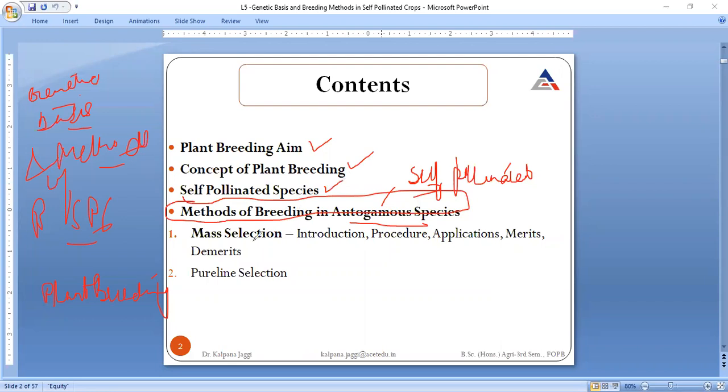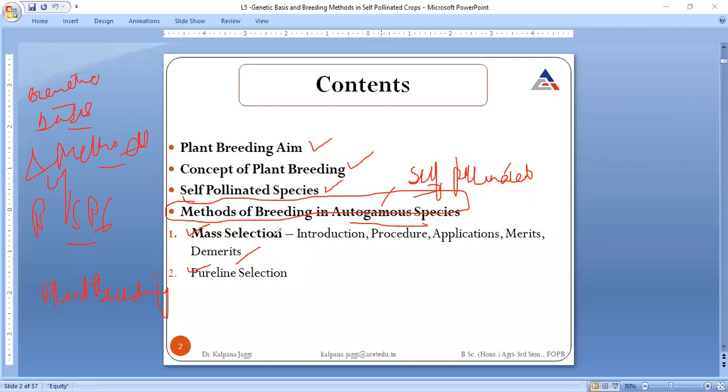And in the methods, we are to discuss only two methodologies, although there are a number of methodologies by which we can breed self-pollinated species. But today, since in your syllabus we have to go into detail only for mass selection and pure line selection, I will be discussing the two, right? And today we will finish our lecture with mass selection. If time is there, then I will go for pure line selection also.